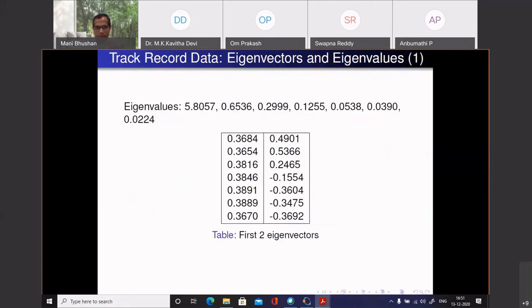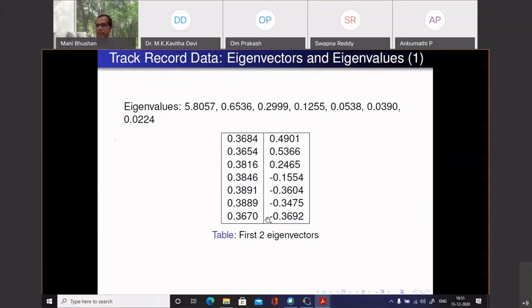Let me see if I have it here. Yeah, I have these eigenvalues of this matrix in decreasing order. It's a 7 cross 7 matrix, so I have 7 eigenvalues. You notice something very interesting. One eigenvalue is large. Other eigenvalues are not so large. The first 2 eigenvectors corresponding to these eigenvalues are listed over here. These are the corresponding eigenvectors.